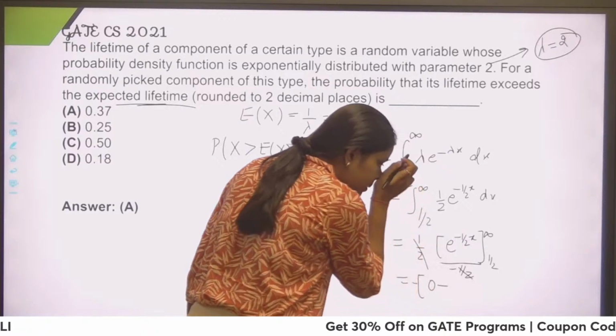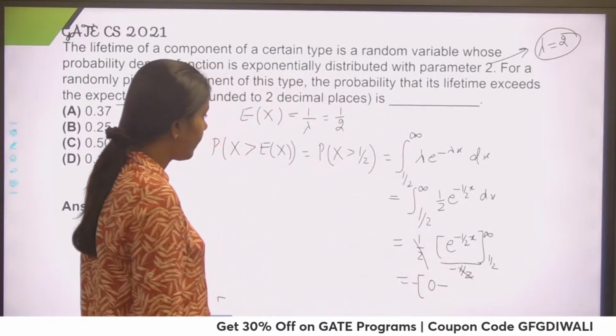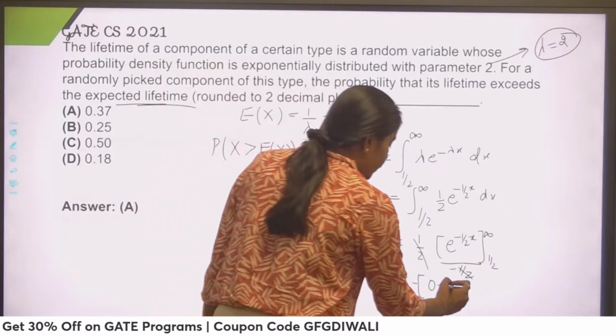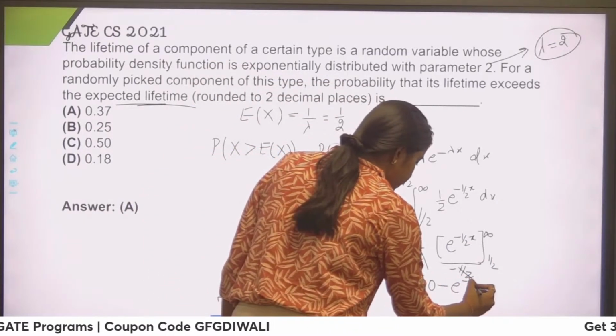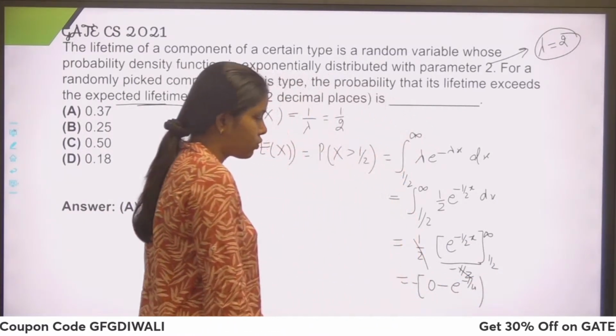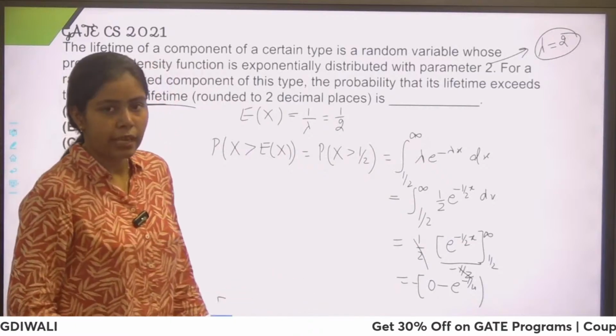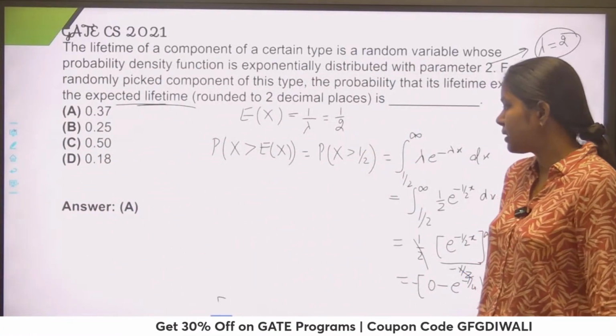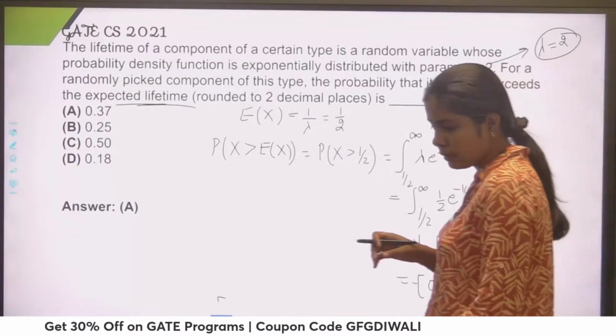And e to the power, they are saying that e to the power minus 1 by 4, minus 1 by 4, because you would put x equals to 1 by 2. Now you can just calculate it using a calculator and you would get the value. Just check that, guys, what value you are getting.